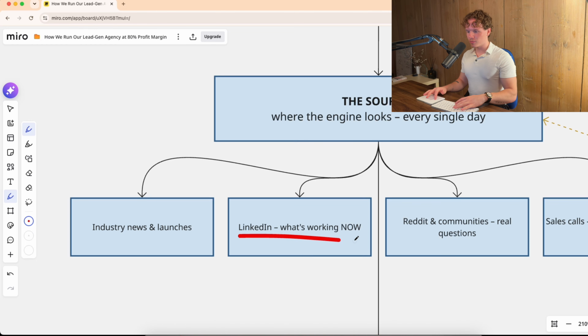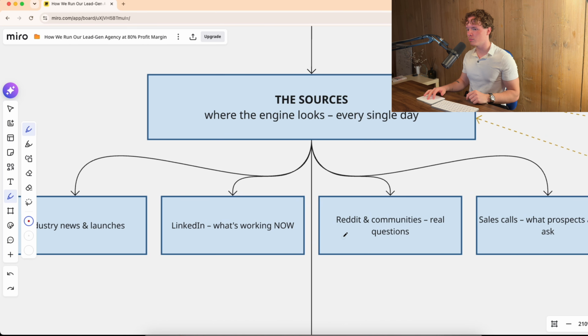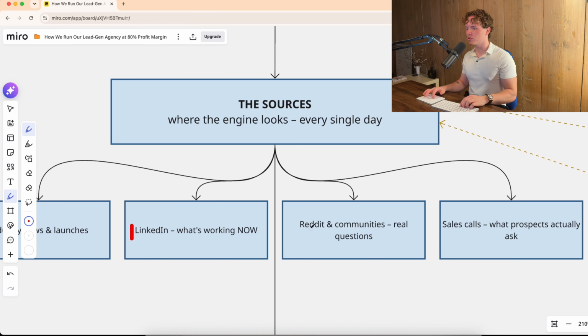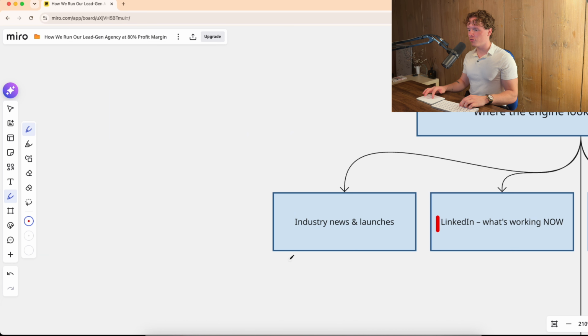Then it researches LinkedIn because, okay, industry news and launches are cool. But what if it is actually requested? What if it actually works right now on the platforms that we want to distribute to? Now it's going to research what actually performs right now on LinkedIn. So it doesn't just take random topics, but the ones where it already knows this will get certain traction on LinkedIn, for example. So that is already for generalized topics.